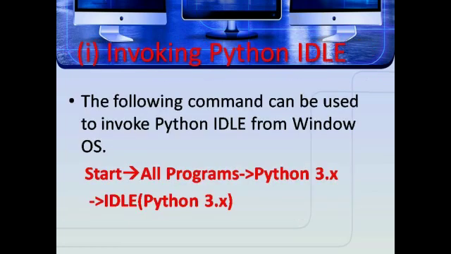How to invoke the Python IDLE? Here invoke means executing the Python program. The following command can be used to invoke Python IDLE from Windows OS. Start, All Programs, Python 3.x. Here x indicates the version of Python, that is 3.1 or 3.2 like that. Next, IDLE of Python 3.x, that is Python 3.2, 3.1 like that.